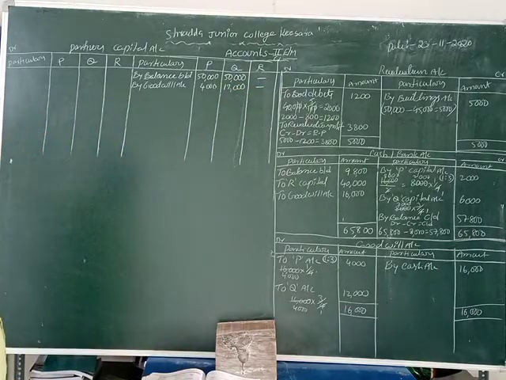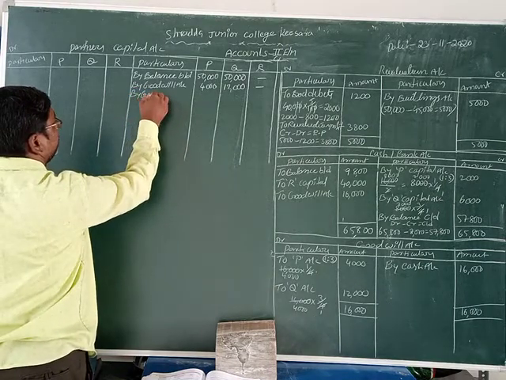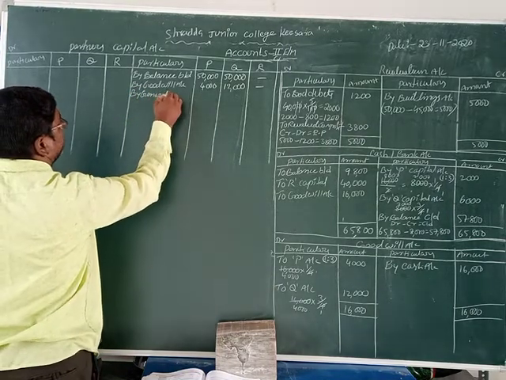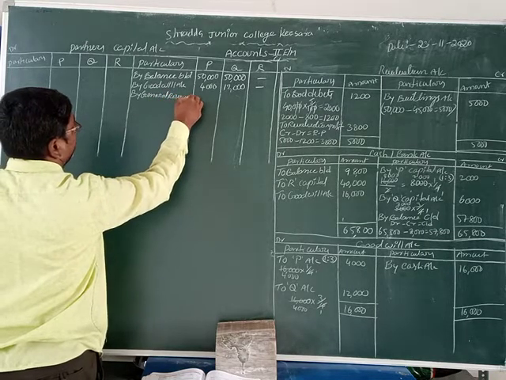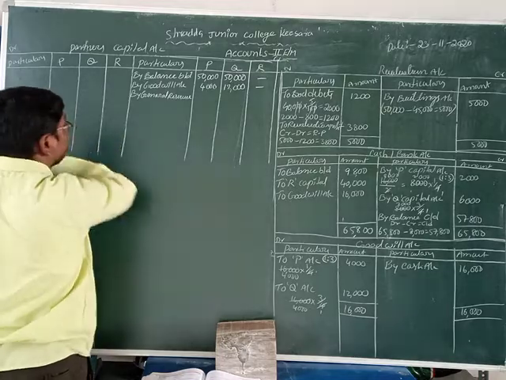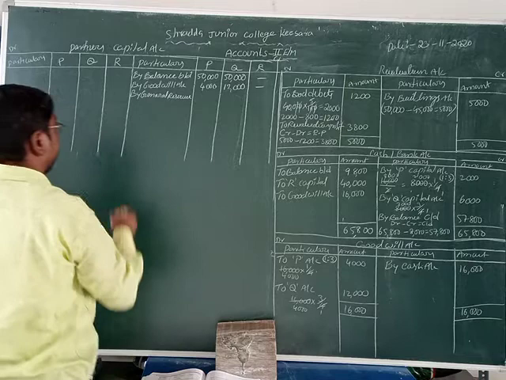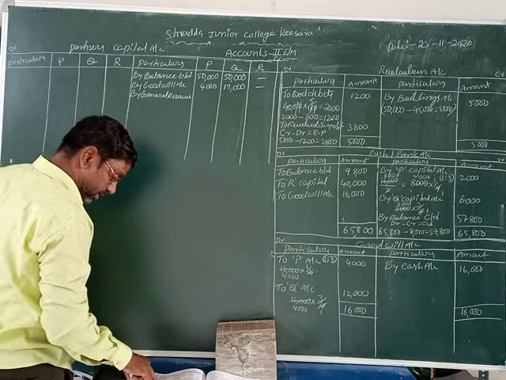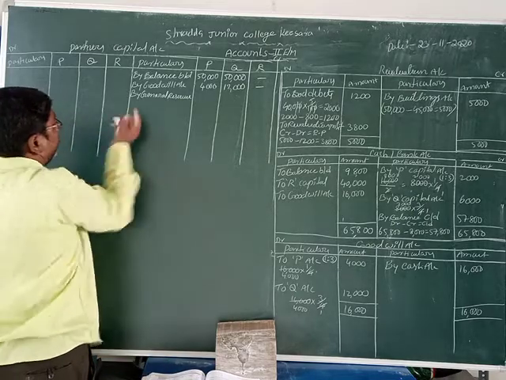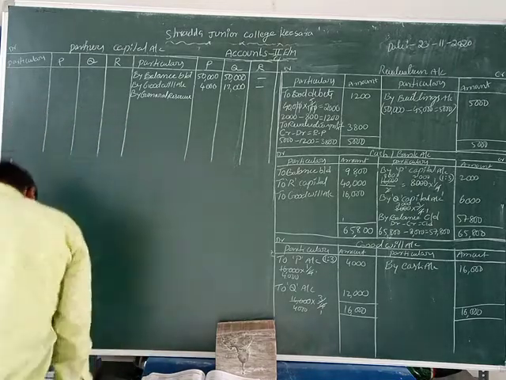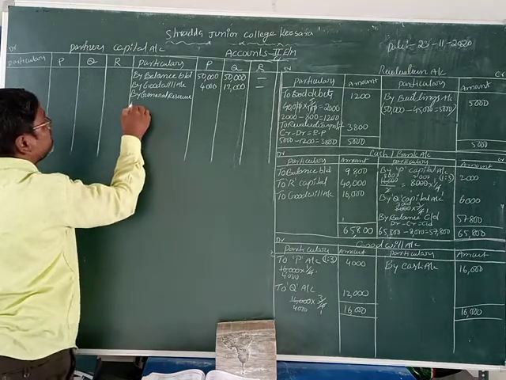Now next one is by general reserves. What is the value of general reserves given, friends? General reserves given is 15,000 rupees only.